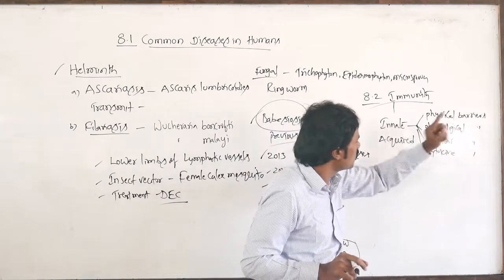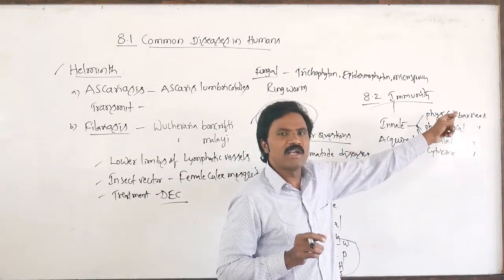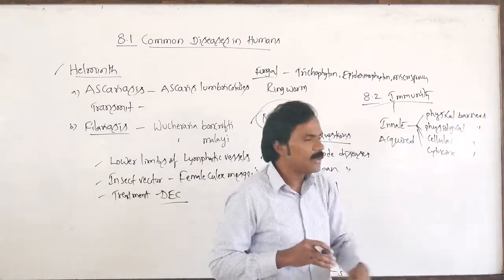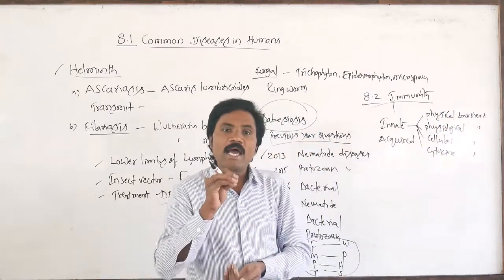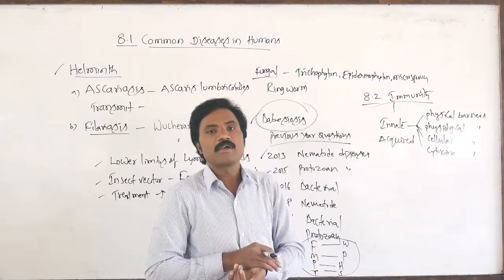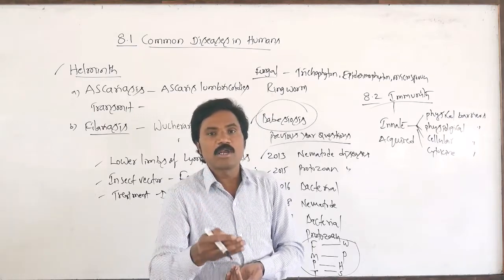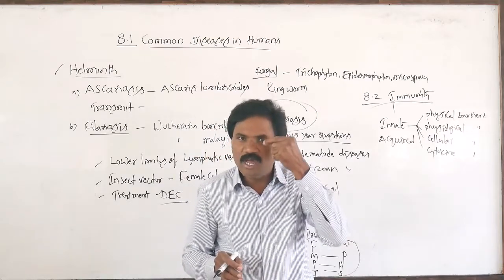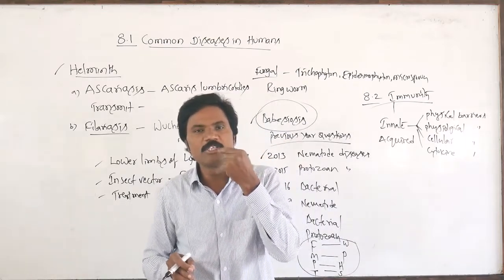Then, apart from this, physiological barriers also prevent entering of microbes and foreign germs. What are the physiological barriers? The acid present in our stomach destroys harmful germs, as well as tears released in our eyes and saliva present in the mouth.